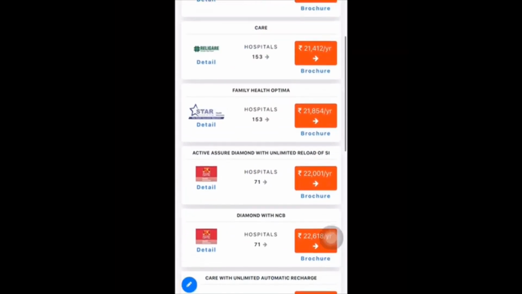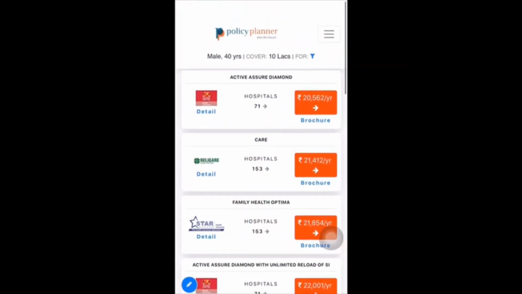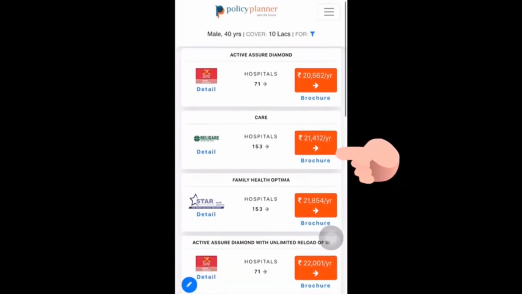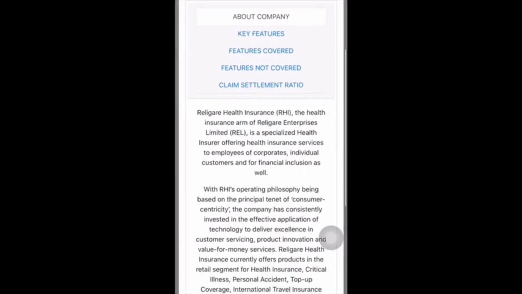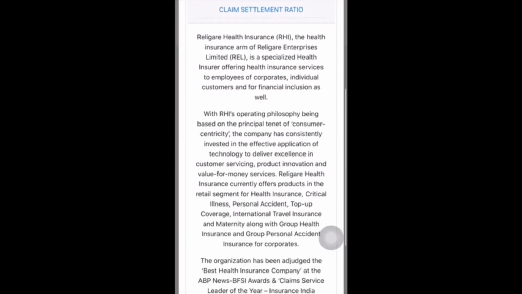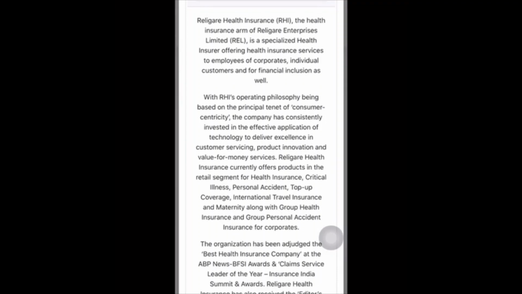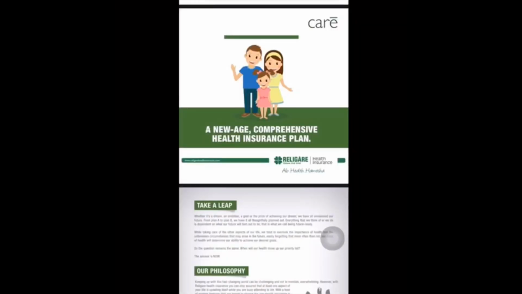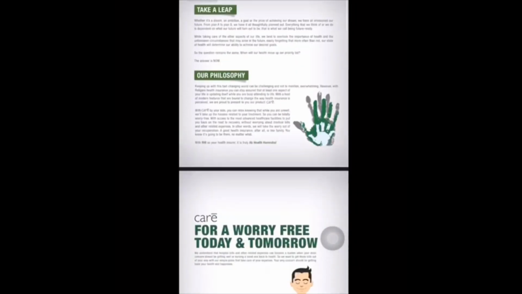As we can see, our website will show a number of plans for comparison depending upon the increasing premium amount. We shall now discuss the Religare Care Plan. So our first concern is about the company. Religare is a stand-alone health insurance company which provides an in-house claim settlement ratio of 93%. The organization is among the best health insurance companies. Now let's go to the plan brochure which includes all the details about the plan.